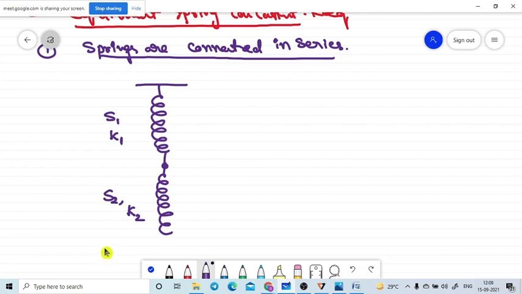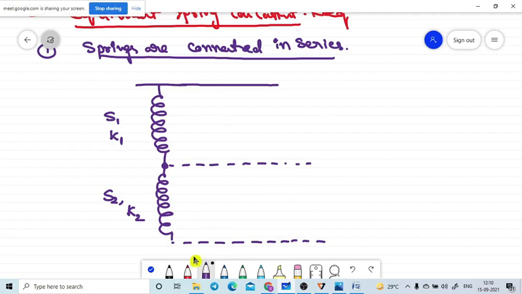Now at the bottom of these two springs we attach one load. While we are attaching the load, the springs will be elongated. Definitely they will elongate, because if we attach the load here, it will pull down. Due to the pull down force, the springs will be elongated. Now I am taking a reference line like this.